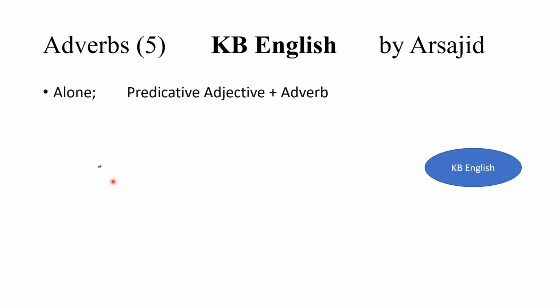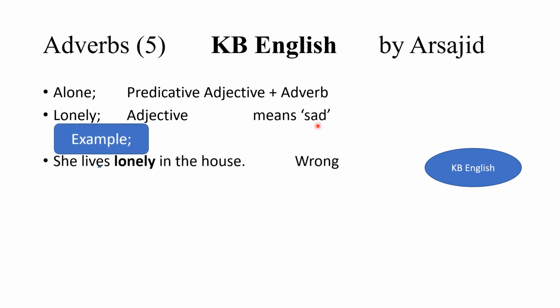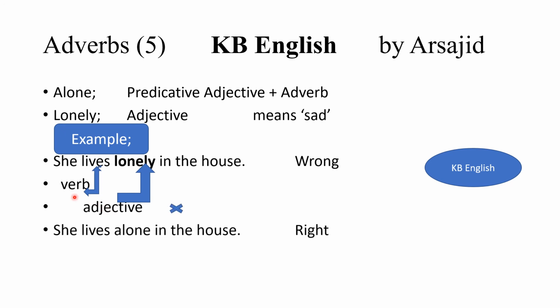Next is alone, which is a predicative adjective plus adverb, and lonely is an adjective meaning sad. So the example is, she lives lonely in the house, would be wrong because lives is a verb and lonely is an adjective. An adjective can't modify a verb, so it will become wrong. The example would be, she lives alone in the house.